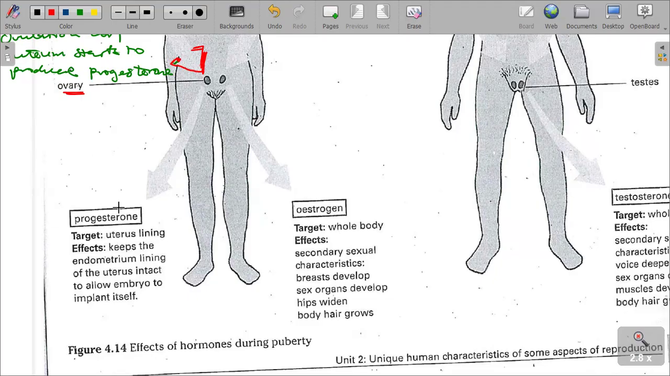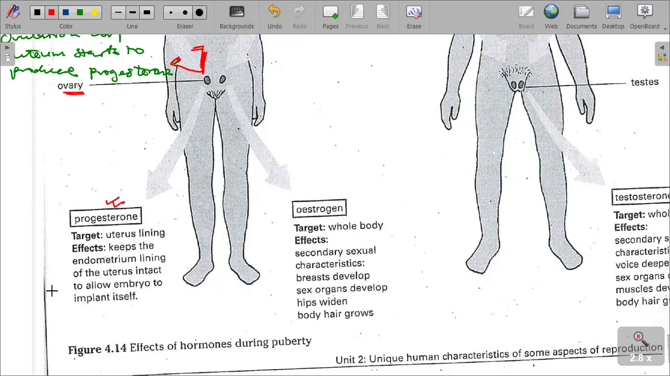When progesterone is produced, what happens? It targets the uterus lining, and what is its effect? It keeps the endometrium lining of the uterus intact to allow the embryo to implant itself. So in cases of pregnancy, the endometrium must be thickened.